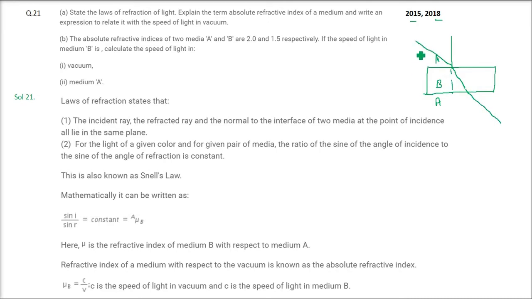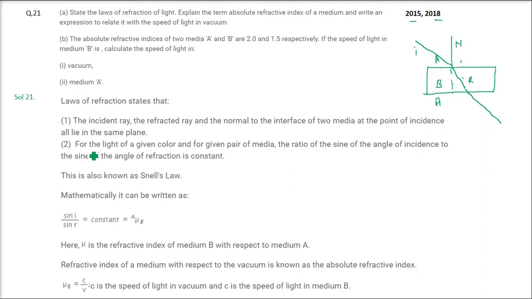This is the incident ray, this is the refracted ray, and this is the normal. This normal to the interface of these two media A and B, at the point of incidence, they all lie in the same plane. That is, there is no other plane where any of these will lie.